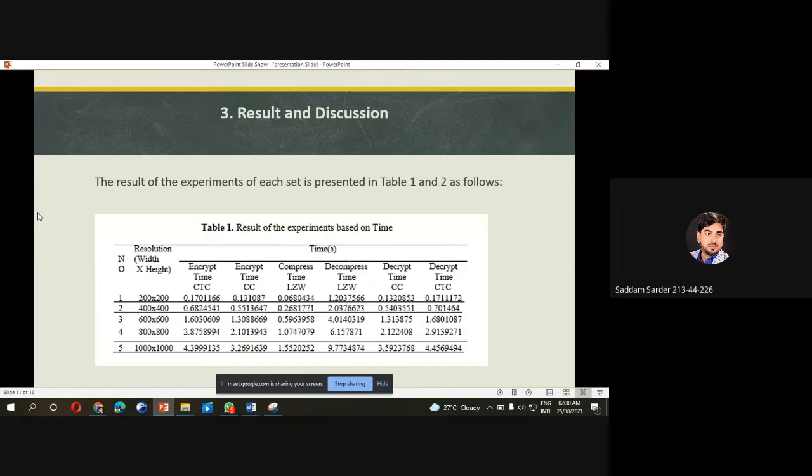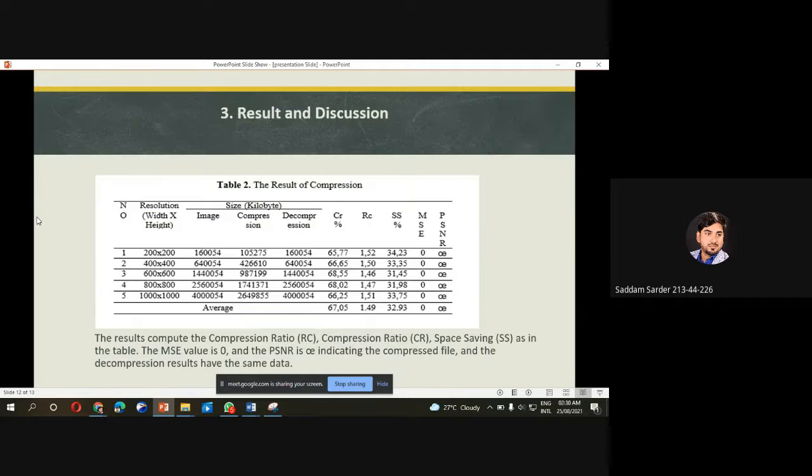Next are the results and discussion. The results of the experiment are presented here in table 1 and table 2. We can see here table 1, the result of the experiment based on time, and the next table, the result of compression. The compression ratio is CR, and the space saving is SS, in the table. The MSE value is 0. The PSNR, including the compressed file and the decompression result, have the same data.